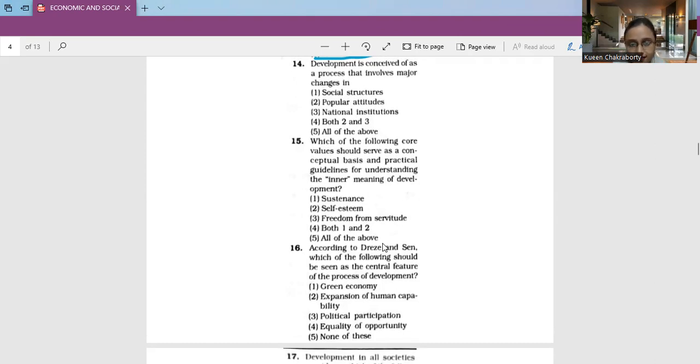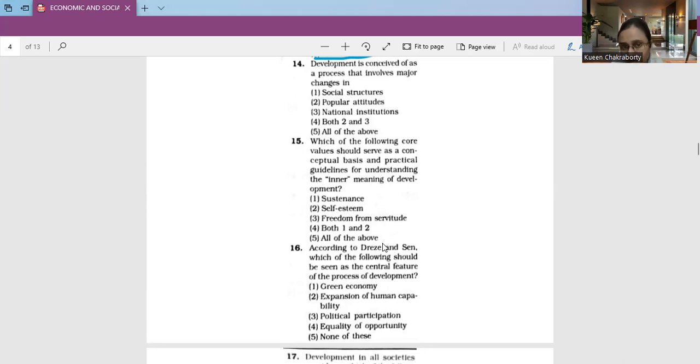Now discussing this, let me give you a popular quotation that was said by Todaro. He said that development is a multi-dimensional process involving major changes in social structure, popular attitudes, and national institutions, as well as the acceleration of economic growth, the reduction of inequality, and the eradication of absolute poverty.